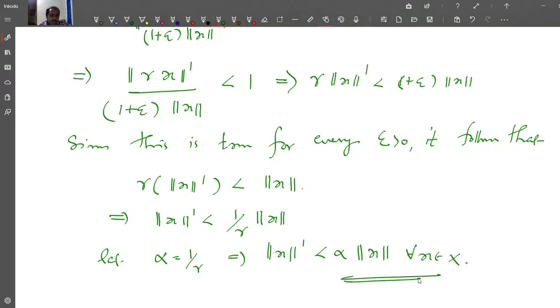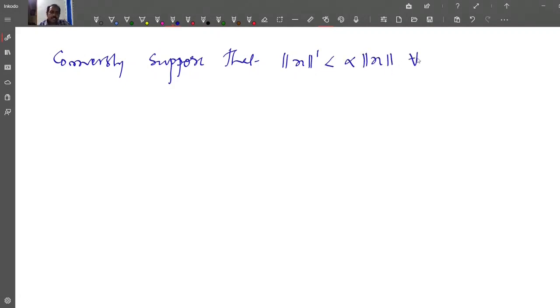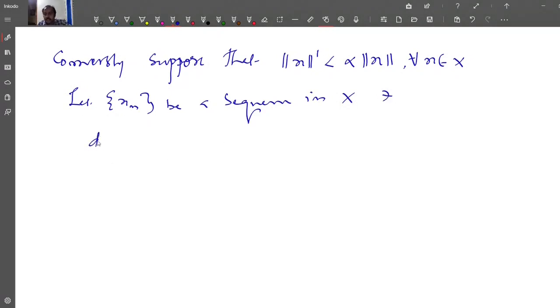This proves the first part. Now we prove the converse. Conversely, suppose that norm dash of x is less than alpha times norm x for all x in X. Now let xn be a sequence in X such that d of xn, x, that is equal to norm of xn minus x, tends to 0.